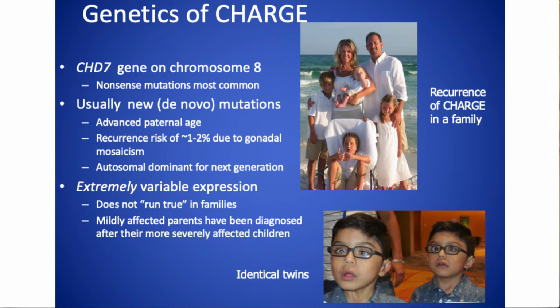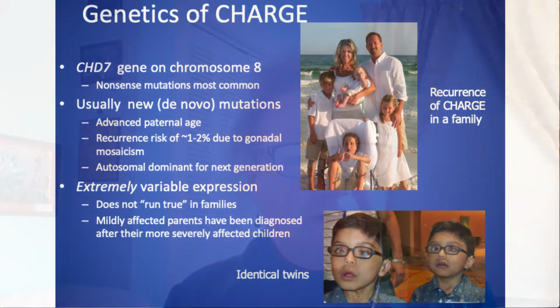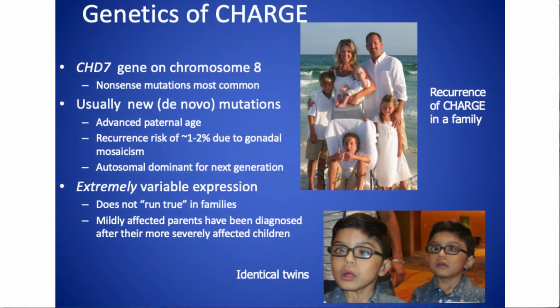So it's higher than that 1 in 10 to 12,000 in the general population that I mentioned previously, but it's still a 98, 99% chance it will not happen again. Once someone has a gene for CHARGE, it's inherited as an autosomal dominant condition. That means that it can be passed on to the next generation.